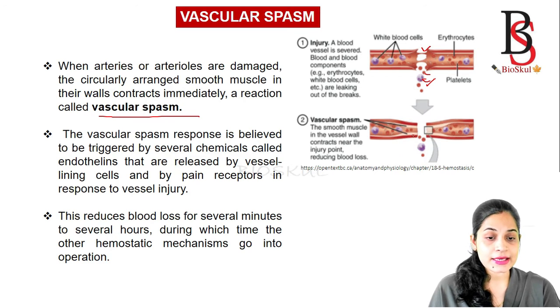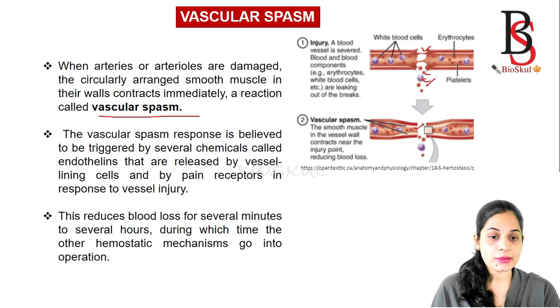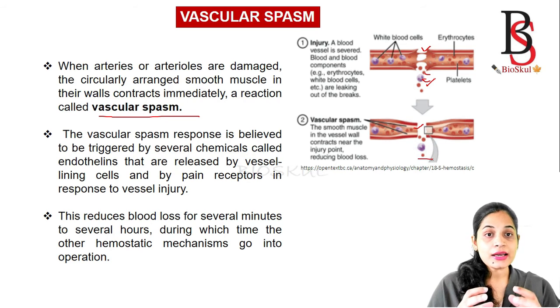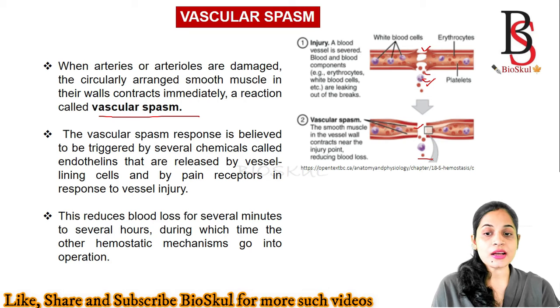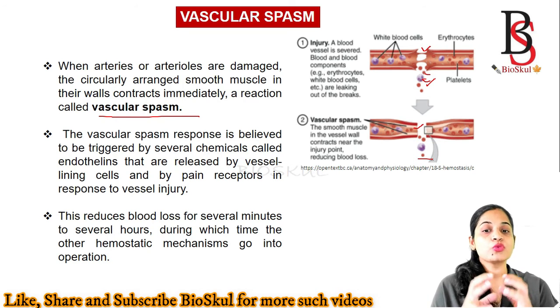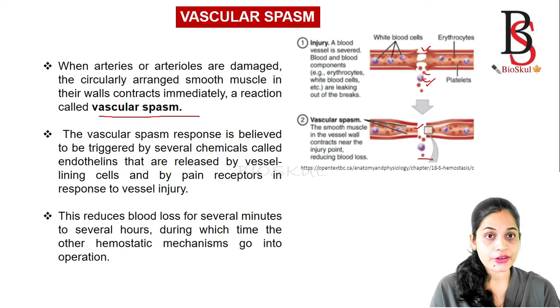Then in the next step, what will happen? The smooth muscle present in the blood vessel starts to contract near the point of injury, and that reduces the loss of blood. That contraction of the smooth muscles that reduces the loss of blood is known as the vascular spasm.